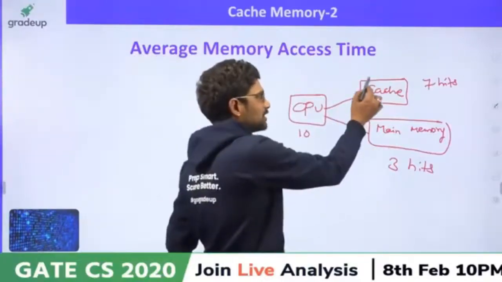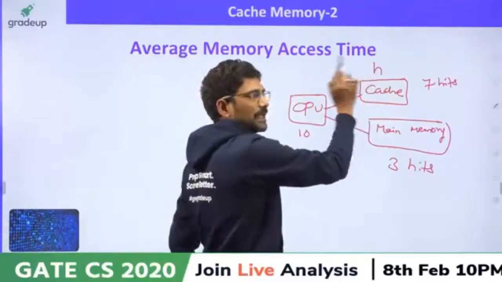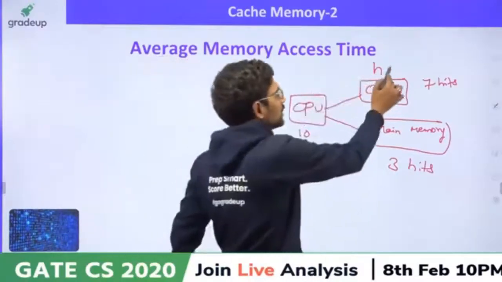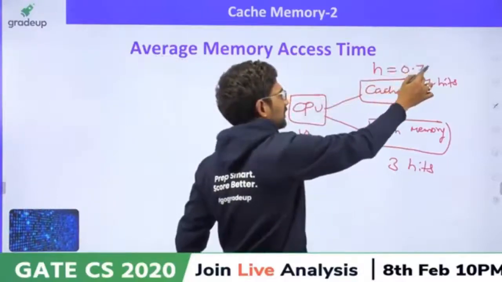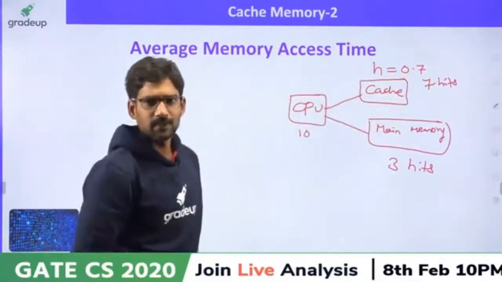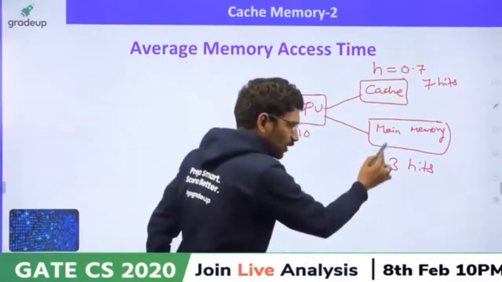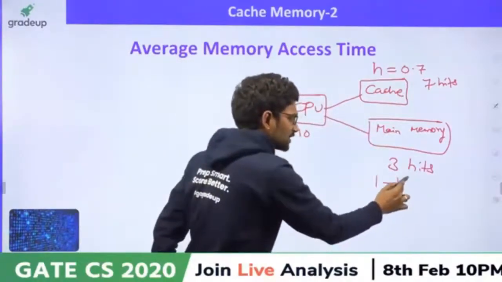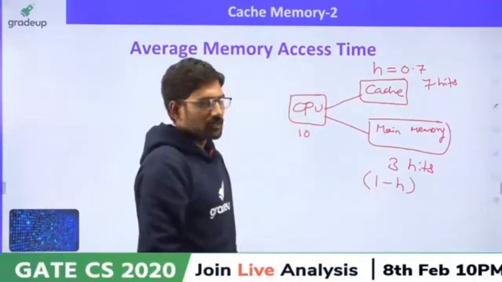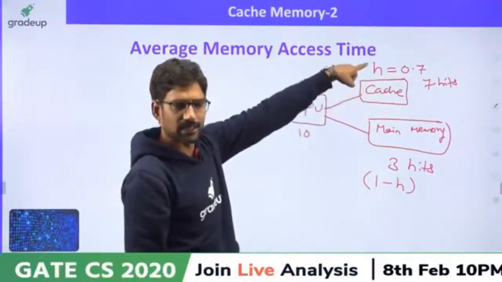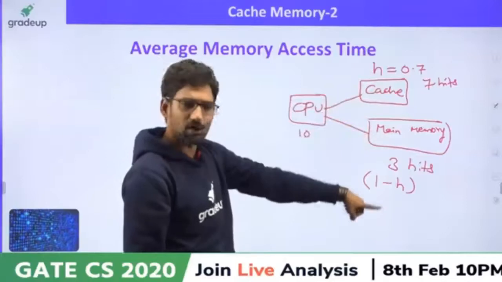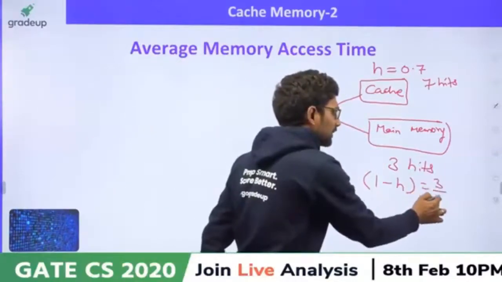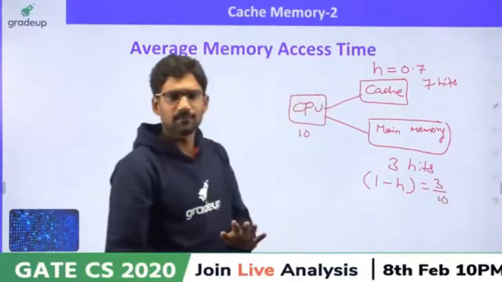So when the hit ratio of cache is H, what is the hit ratio of cache? 0.7 for these parameters. Then what is the hit ratio of main memory? 1 minus H, isn't it? If the hit ratio of cache is H, then the hit ratio of main memory is 1 minus H, that is 3 divided by 10, right?